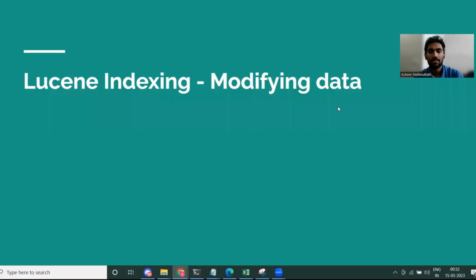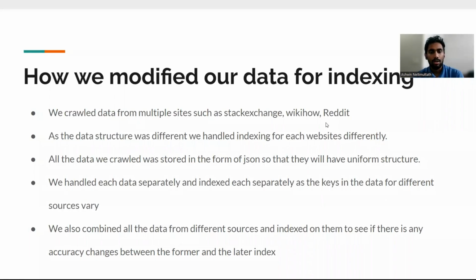So in this presentation, we will be talking about Lucene indexing and how we modify our data for Lucene indexing. So we crawl data from multiple sites such as Stack Exchange, WikiHow, and Reddit. As the data structure was different for each website, we had to handle indexing separately. All the data we stored was stored in the form of JSON so that they have a uniform structure. We handled each data source separately and indexed them separately as the keys in data for different sources vary.